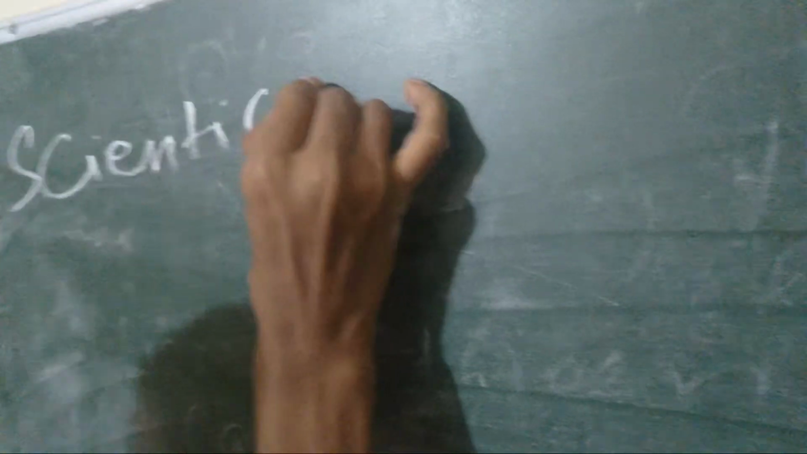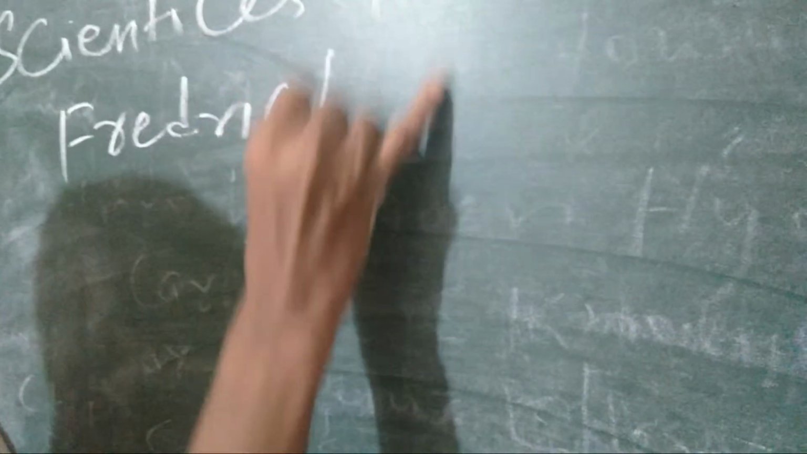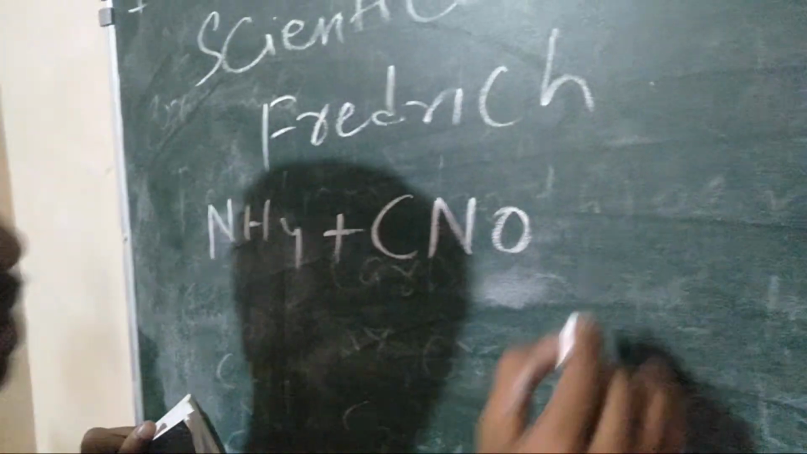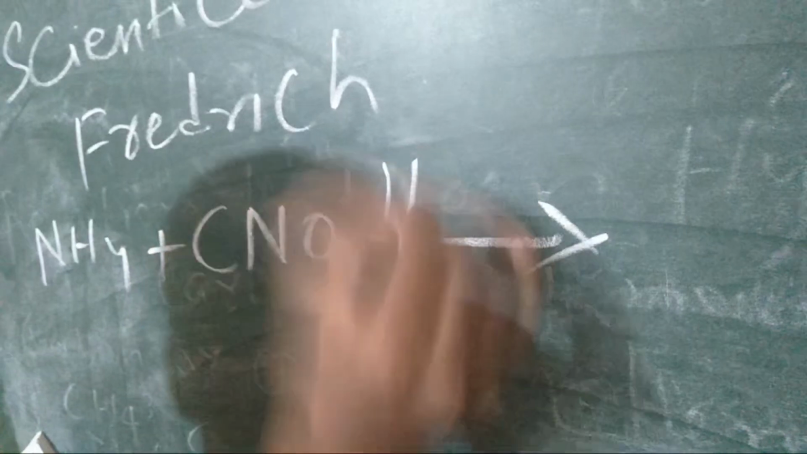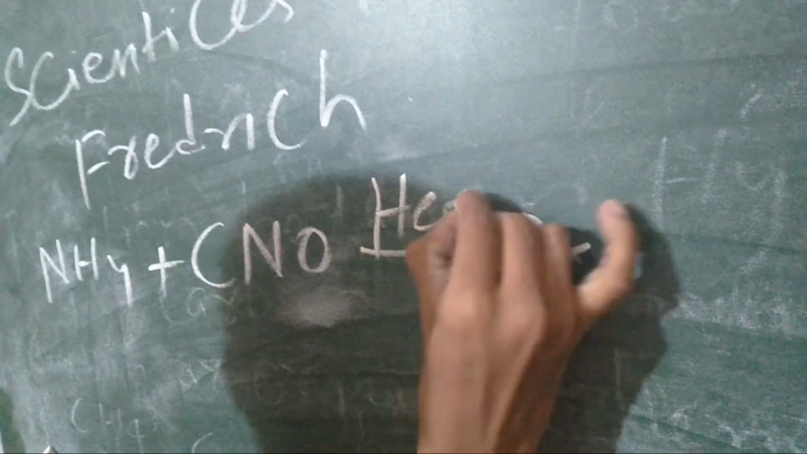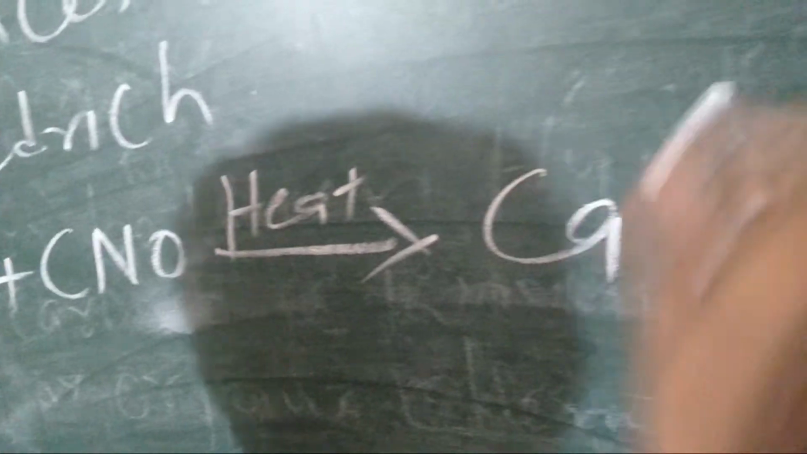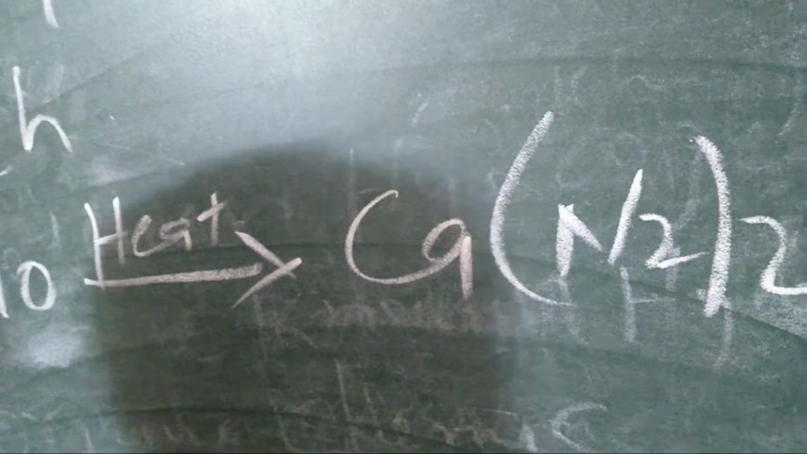So the scientist who proved that organic substance can be made is named Friedrich Wöhler. And he first made an experiment on ammonia and cyanide. So ammonium NH4 plus cyanate CNO. When he heated these two, he got urea.